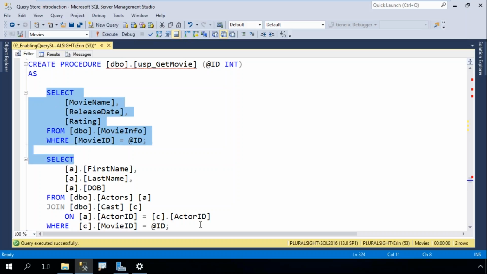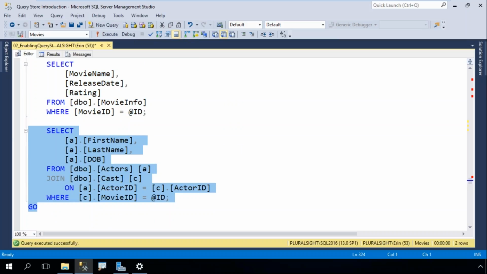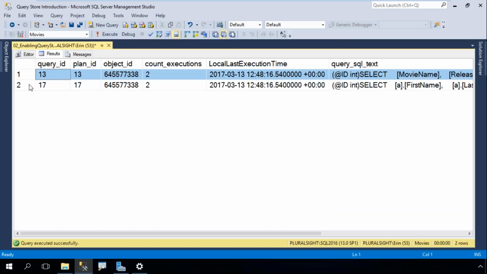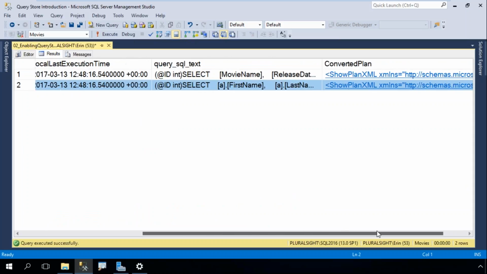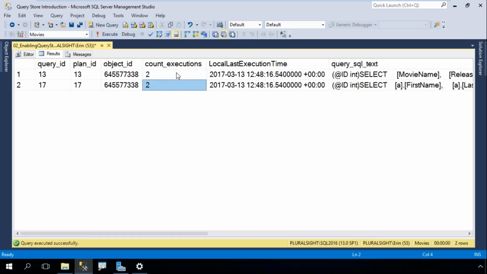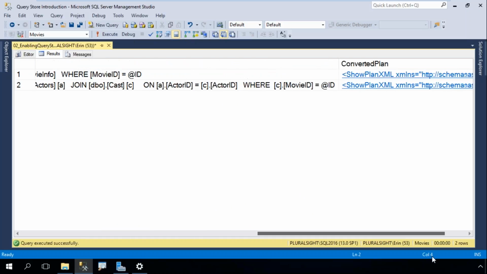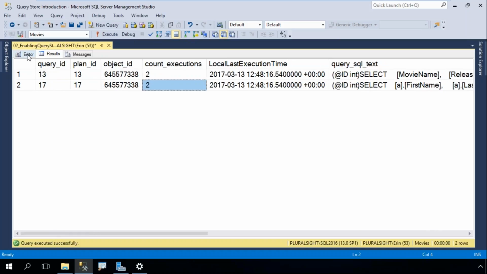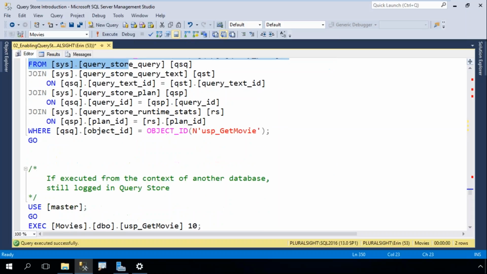And Query Store stores query information. So it's not everything for a stored procedure, it's the queries within my stored procedure. So when I look at my query stats, I have 1 query, 2 queries. My 2 different queries are right here. And because I ran that stored procedure twice, each query has executed twice. And then I also have the plans for those different queries. It's important to understand how it stores information so that when you're looking for regressions or problems, you know how to find it and you know what you're looking at.